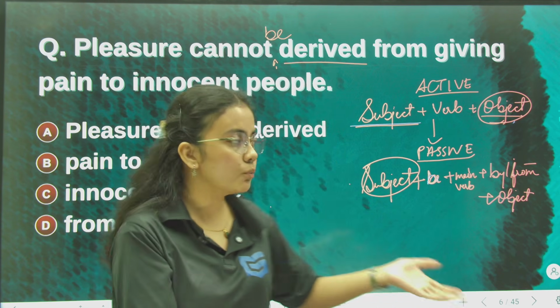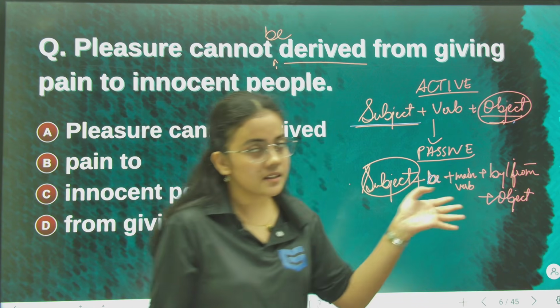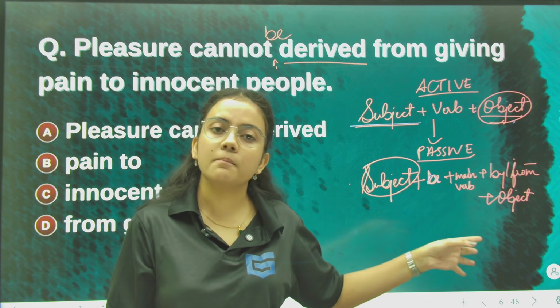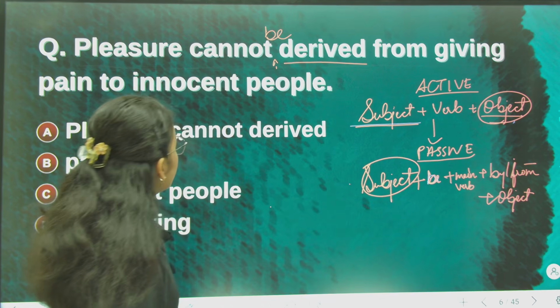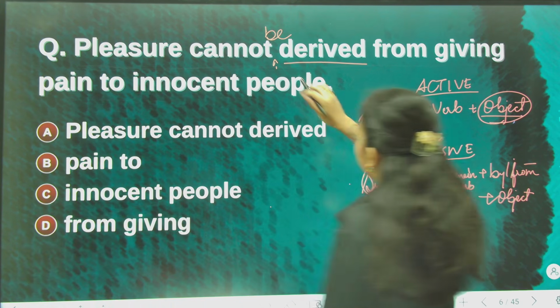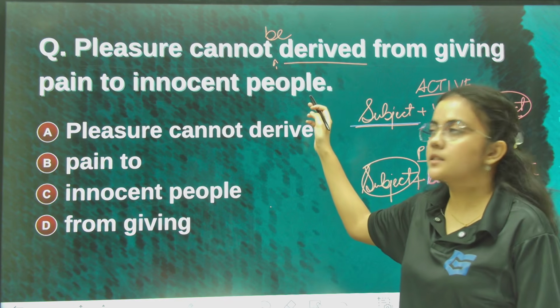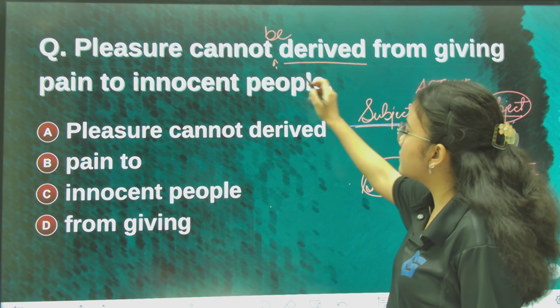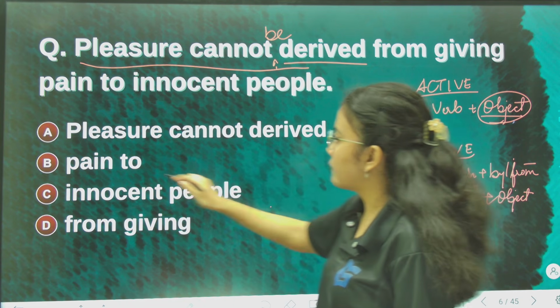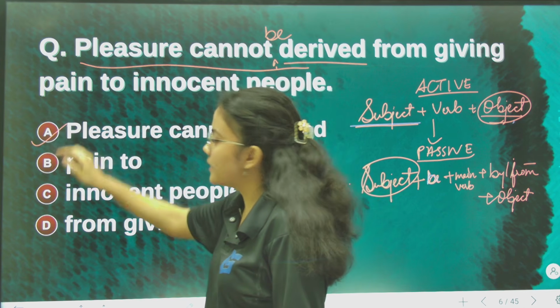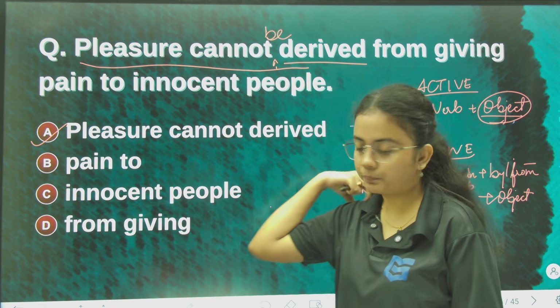By comes in. So that itself implies it's in passive voice. So pleasure cannot be derived. Be derived should have been the correct statement. But since there is no be here, the wrong segment is pleasure cannot derived.